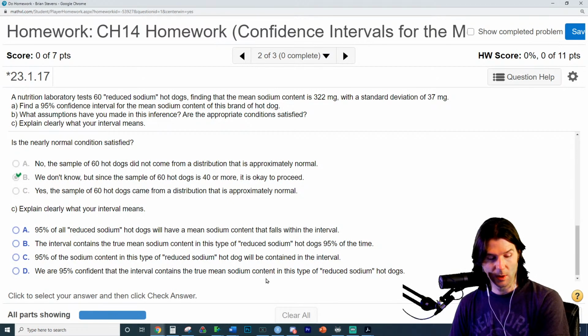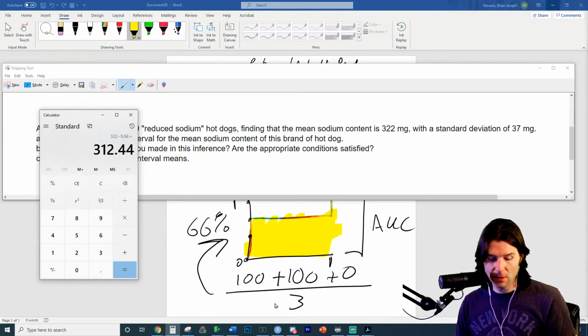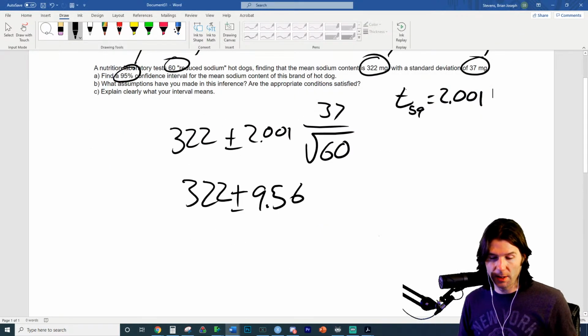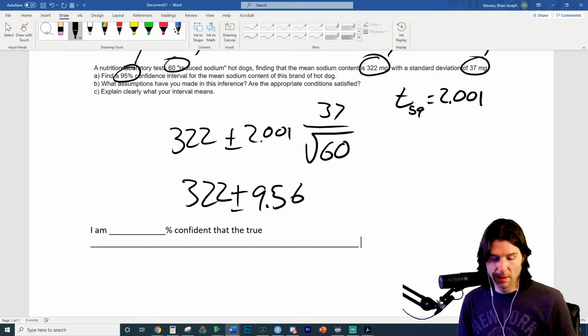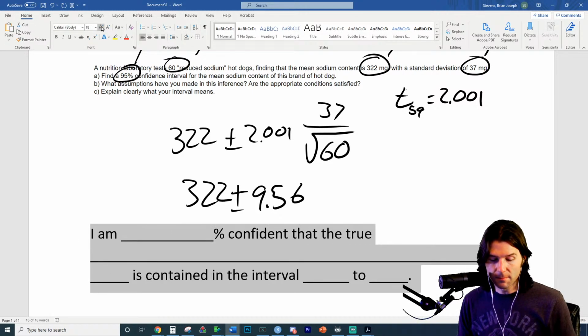Last but not least, we're going to interpret the interval. And I never like their interpretations. Let's go back to ours. When we do our interpretations, we want to say: I am blank percent confident that the true blank is contained in the interval blank to blank.